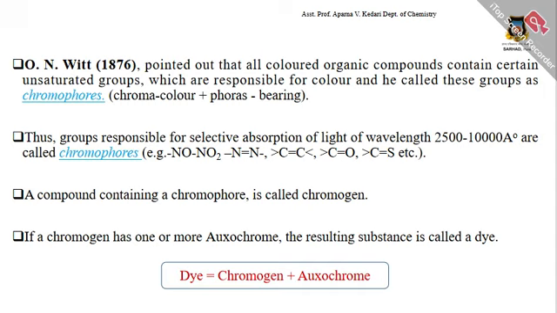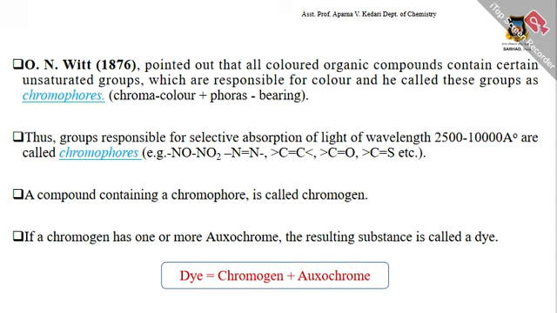Thus, groups responsible for selective absorption of light of wavelength 2500 to 10,000 angstrom are called chromophores. Examples are the NO2 group, N=N, C=C, C=O, and C=S.